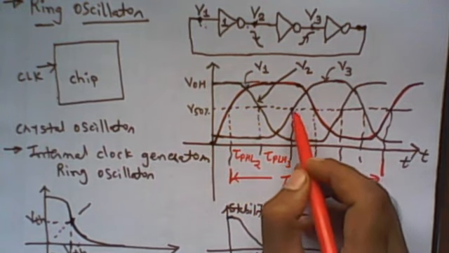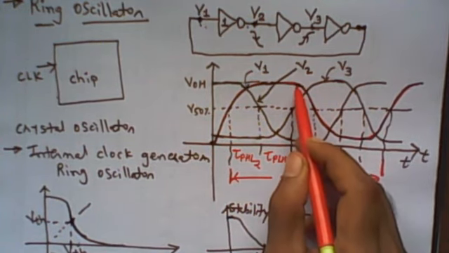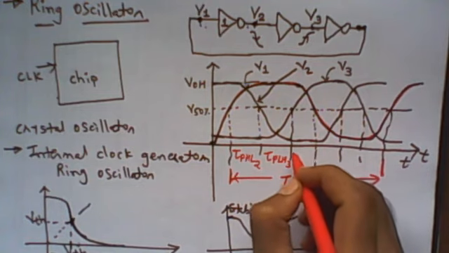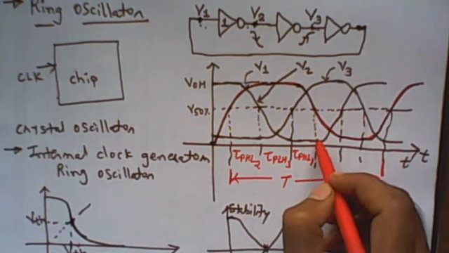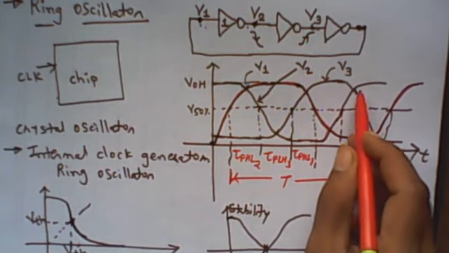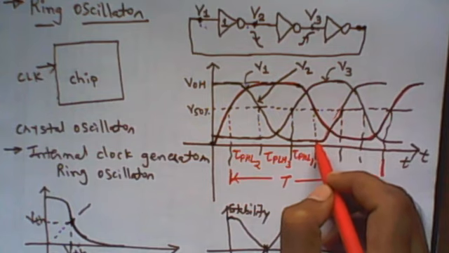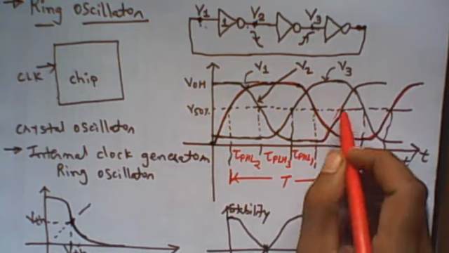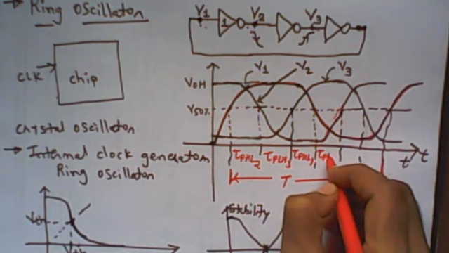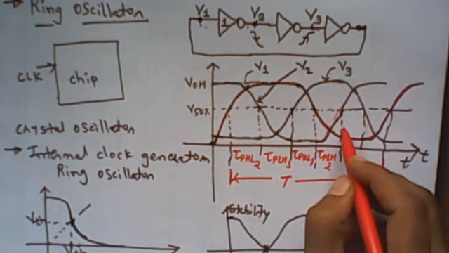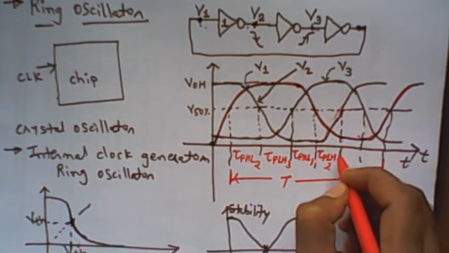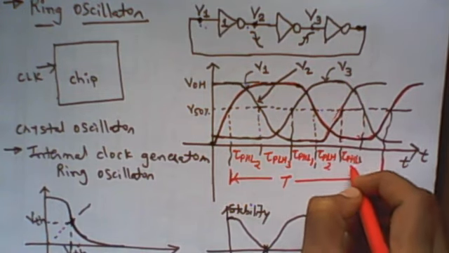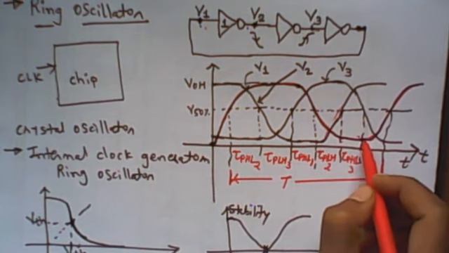And here this is again the high to low of V1. Now this delay, at this point, is nothing but V2, so it is the low to high of V2, tau p LH of 2. Between these two points it is the high to low of V3, so it is tau p HL3. And this delay is again the low to high of V1.